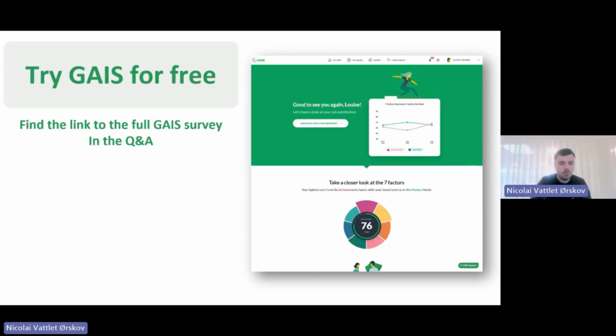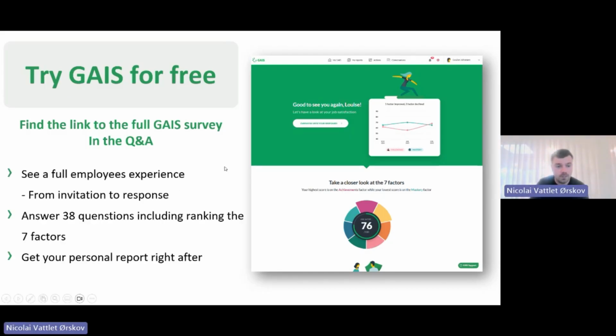Now, my colleague will add a link here in the Q&A where, when you press the link, you go through the same flow or the same steps as your employees will when they are invited. So you can try our full survey, the 37 questions plus the little ranking exercise, and then you'll also receive your own personal report, just so you have a feel of how it is. If you would like to do that, just press the link, and nothing will be saved when you shut down the window. But you can reuse the link as many times as you want. Also, if you want to share it with a colleague to try it, you can do that as well.